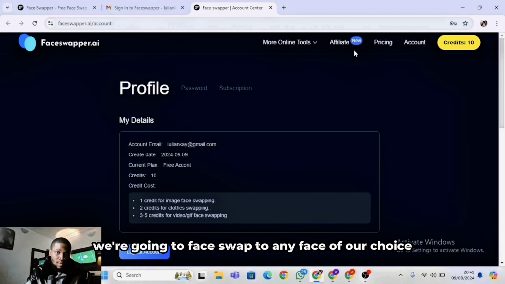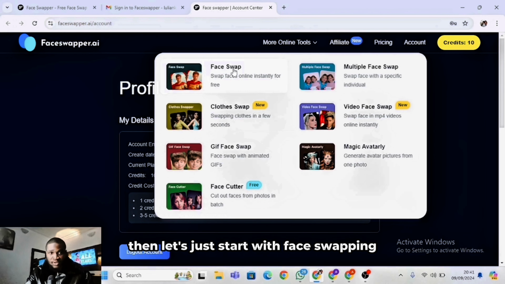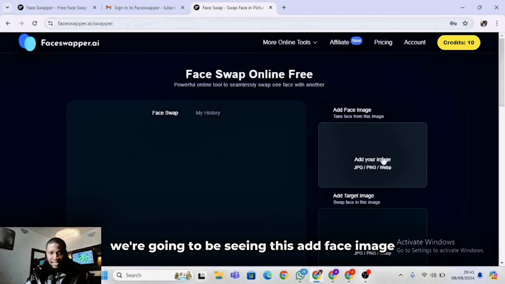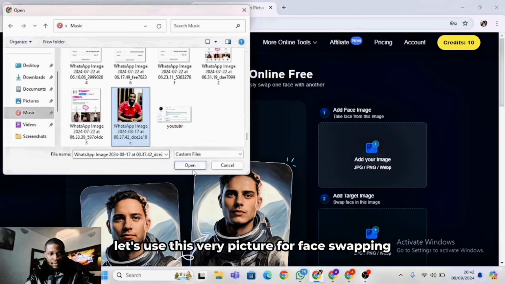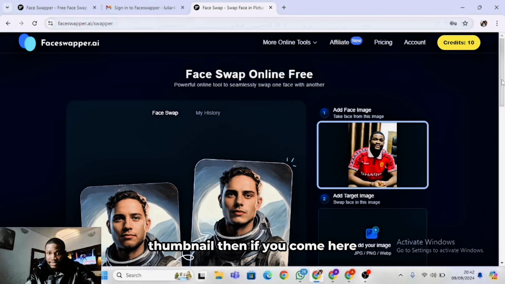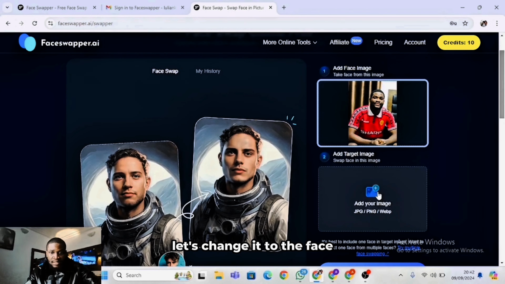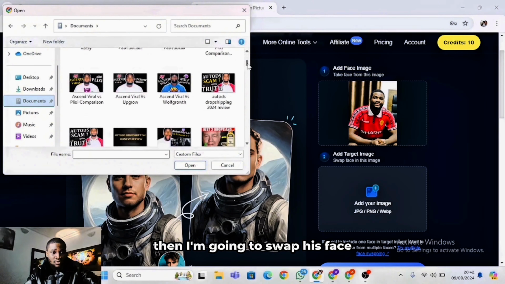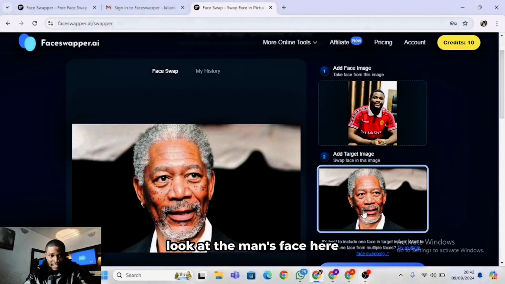So right here, we're going to face swap to any face of our choice. If you come here, you're going to see this. Let's just start with face swapping. After, we're going to do video swapping. We're going to see this add face image. Let's click on this one. If you come here, let's use this very picture for face swapping. This is my picture. That's one of the pictures that you're seeing on the thumbnail. Then if you come here, let's change it to that of Morgan Freeman. Let's change it to the face. If I click on this very place, I'm going to find Morgan Freeman and I'm going to swap his face. So right here is Morgan Freeman's face. Look at the man's face here.